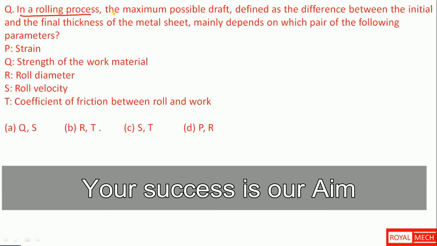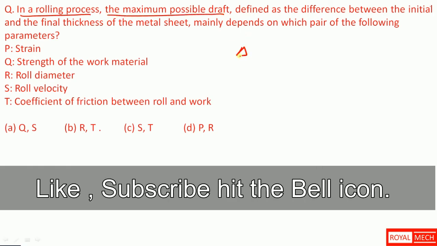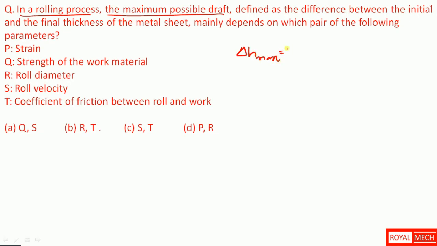In a rolling process, the maximum possible draft, that is delta H maximum, defined as the difference between the initial and final thickness, initial thickness minus final thickness of the strip or metal sheet, mainly depends on which pair of the following parameters.